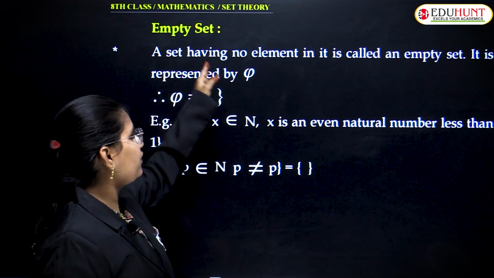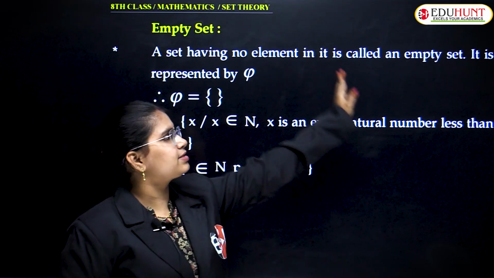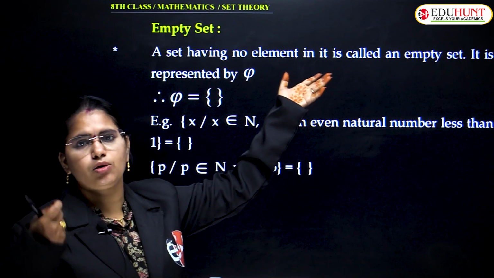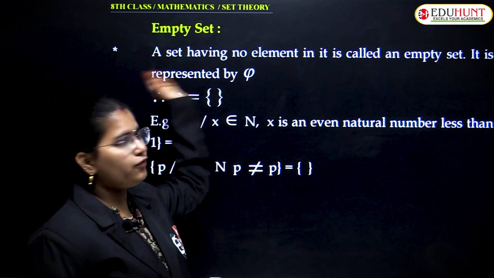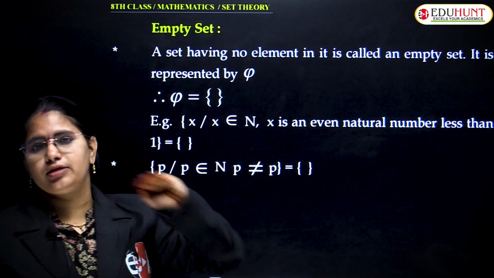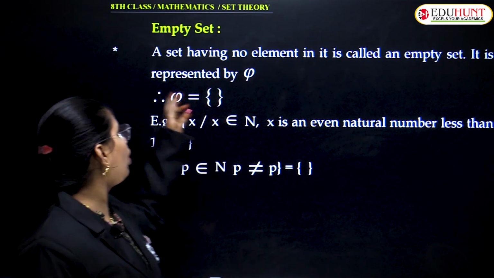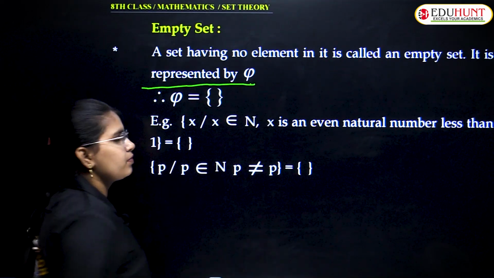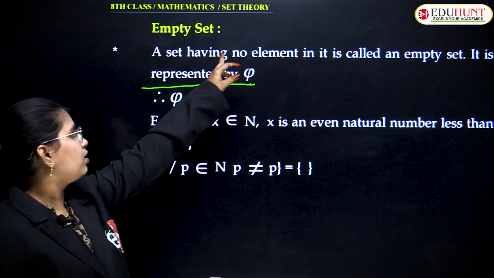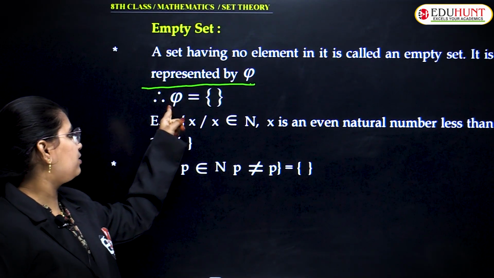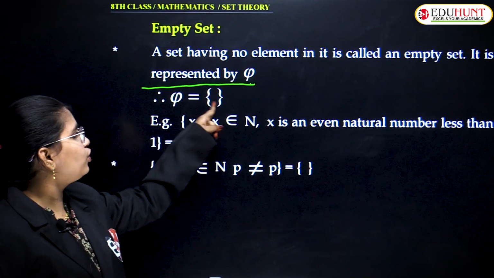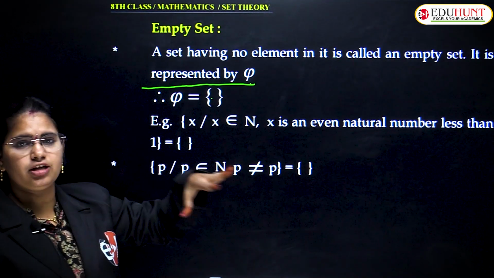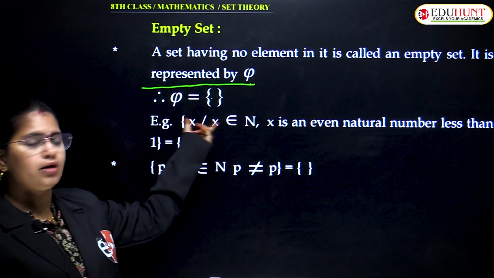A set having no element in it is called an empty set. Of course, if you do not find any element common, if you do not have any element existing in it, then you call it an empty set or null set. How will you represent it? It is represented with phi. Empty sets are represented with phi. So phi is equal to, you don't have any elements within the curly braces. See, within the curly braces you don't have anything. So this represents the empty or null set.